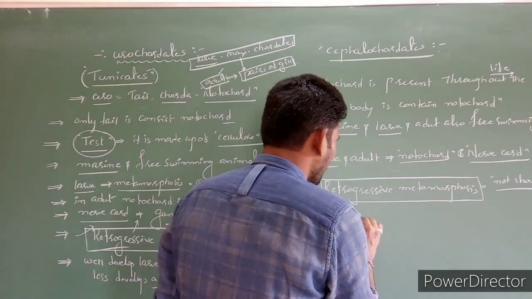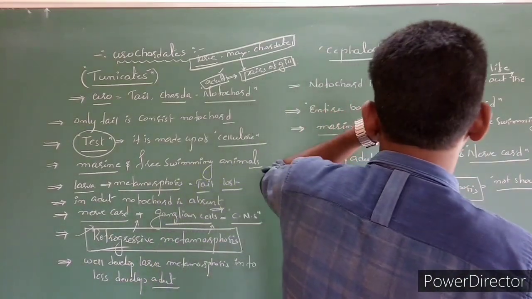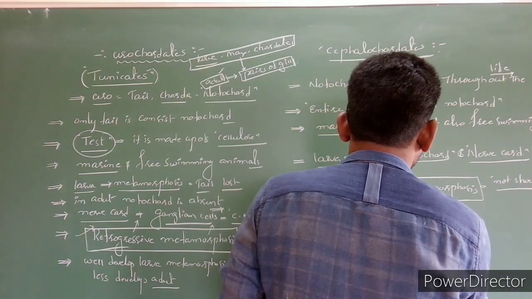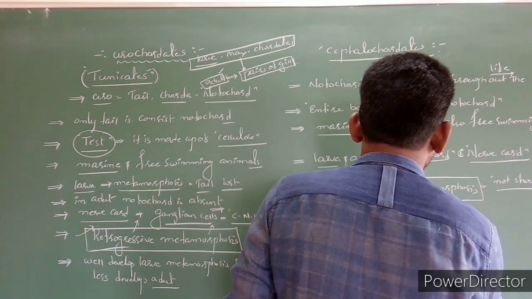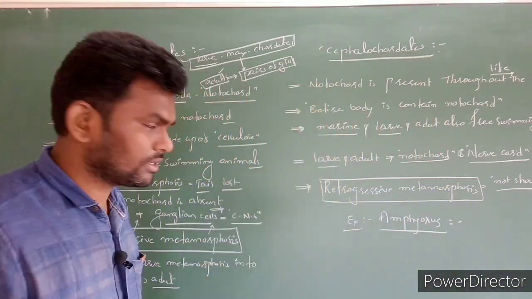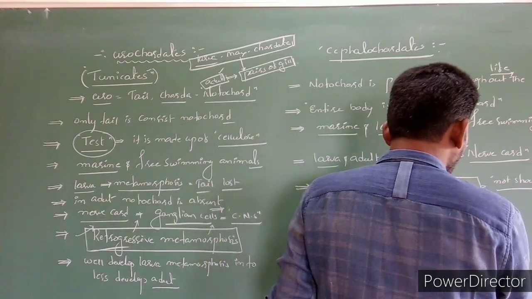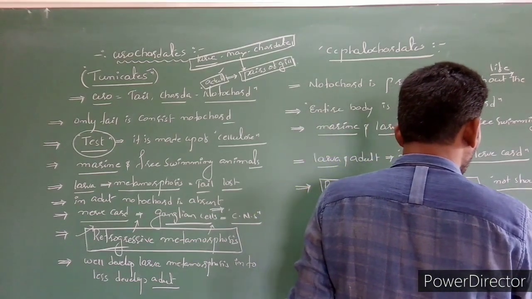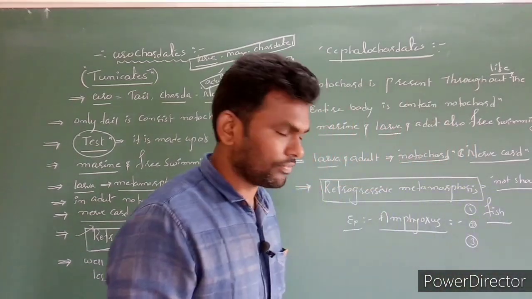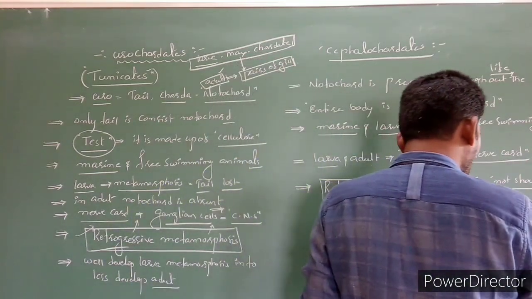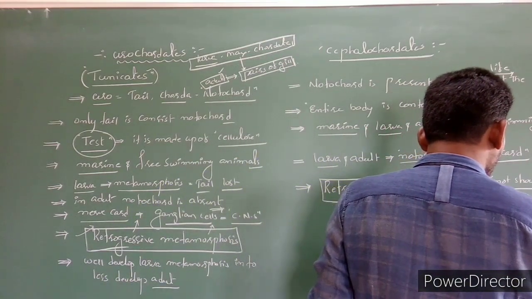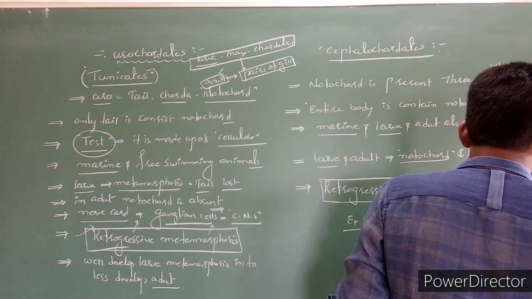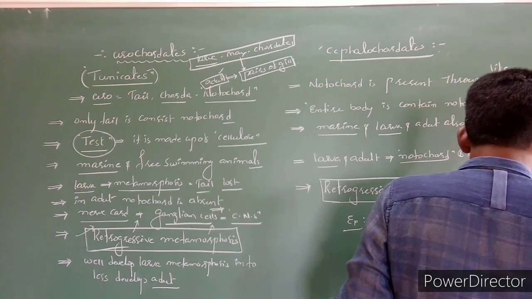Let's try the example. Example of cephalochordate is Amphioxus. Amphioxus is the best example of cephalochordates. Here are two or three general characters regarding Amphioxus. It looks like a fish, a fish-like creature. Next, Amphioxus does not have eye, brain and vertebral column; they are completely absent.